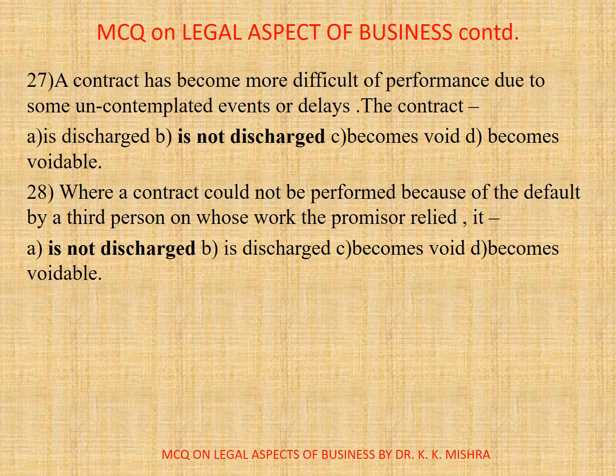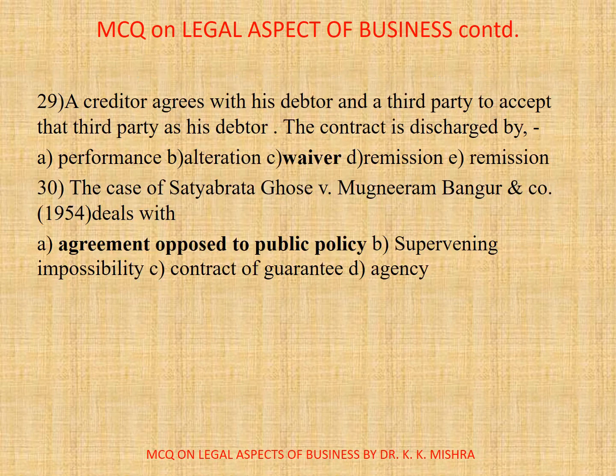27. A contract has become more difficult of performance due to some uncontemplated events or delays. The contract, correct option is B, is not discharged. 28. Where a contract could not be performed because of the default by a third person on whose work the promisor relied, actually it is not discharged. This is the correct option. So correct option is A. 29. A creditor agrees with his debtor and a third party to accept that third party as his debtor.